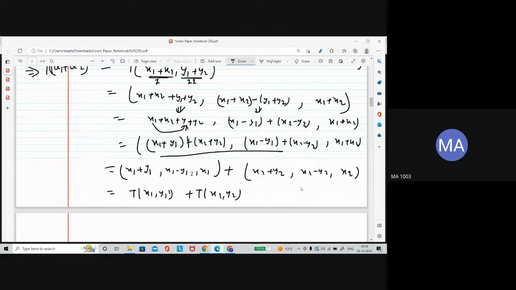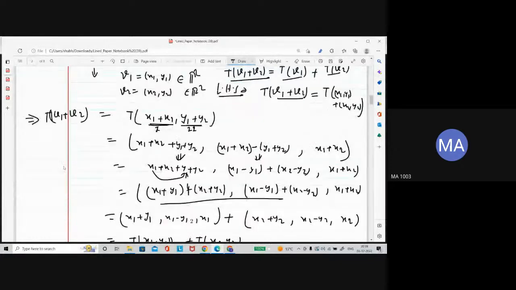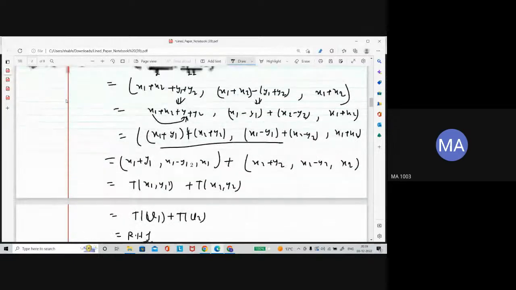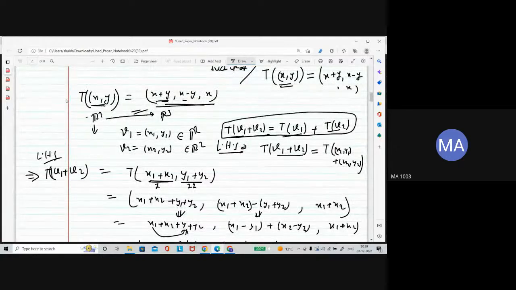See that the same thing we are reaching, and this is T of v1 plus T of v2. So that is the right hand side. You started from the left hand side and exactly reached the right hand side. That means this map is actually satisfying this equation, the first condition.